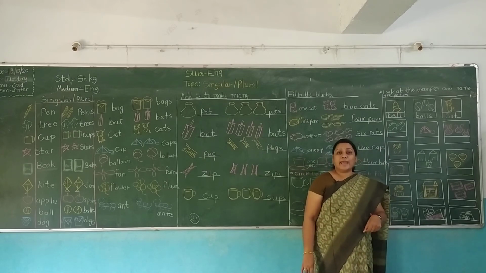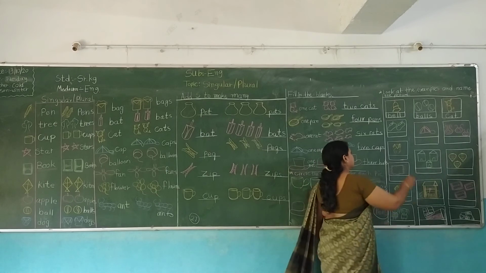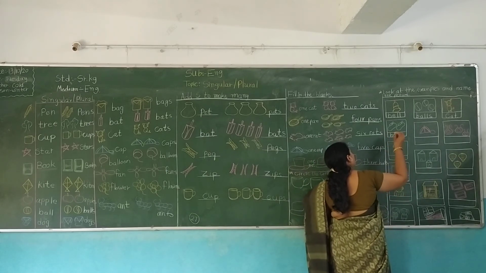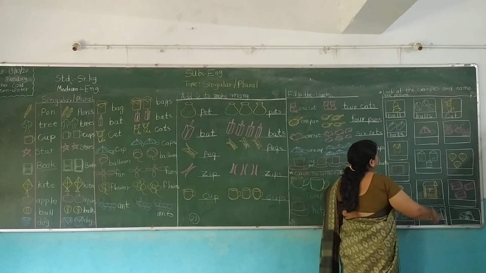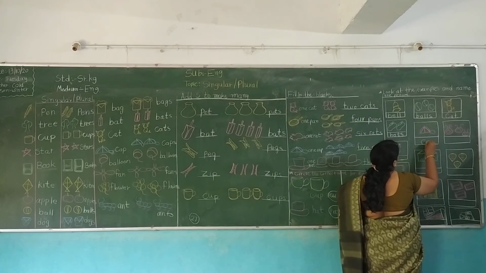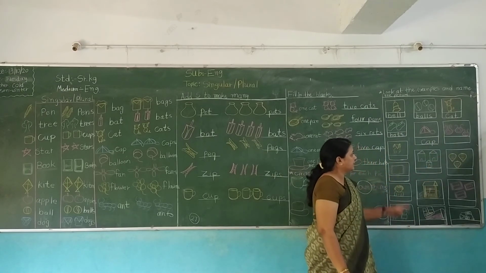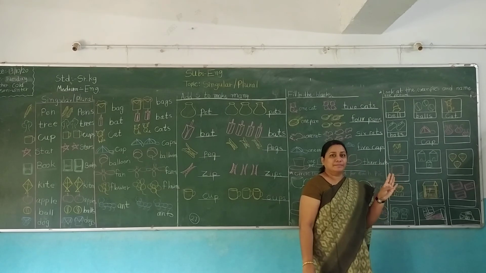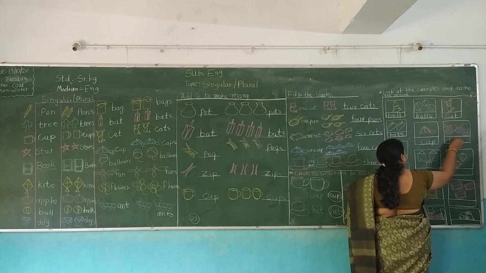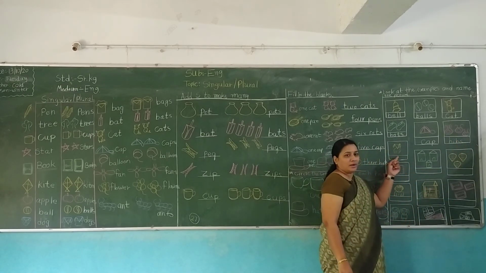What is this? Hat. It's two hats, so we write here hats. Then cap. Only one cap, so we write in singular. There are three bibs, so bibs. B-I-B-S, bibs.